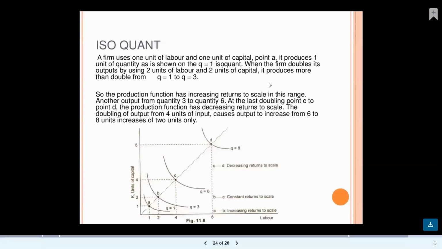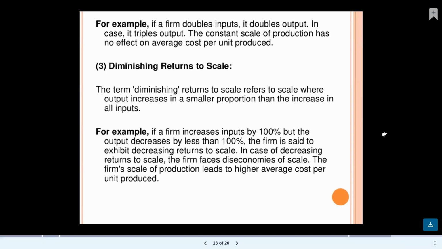Yes, students, we were talking about the law of diminishing returns to scale. What is the meaning of that? If a firm increases the inputs by 100%, and the